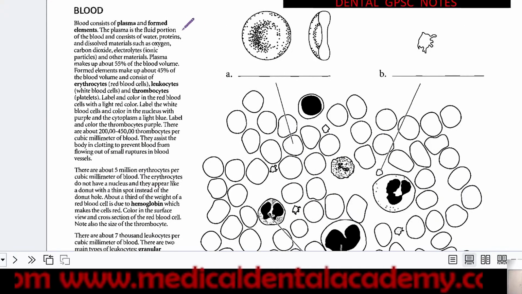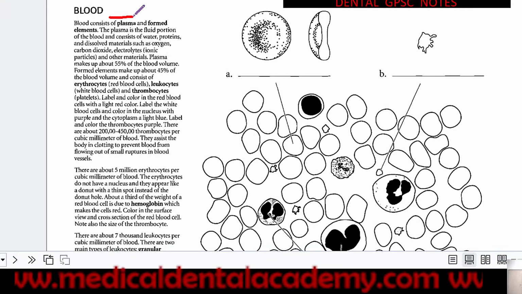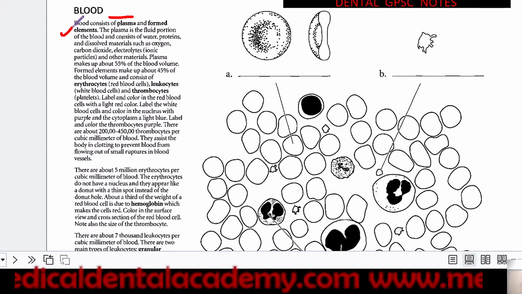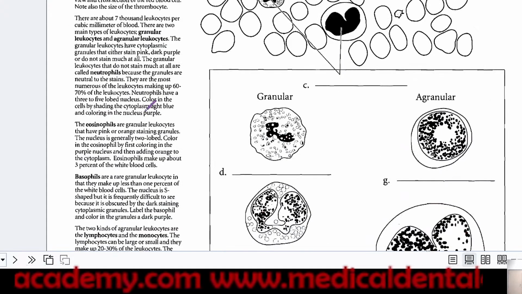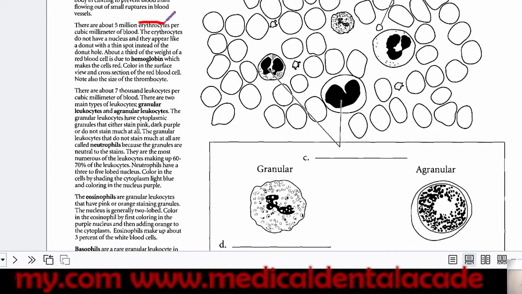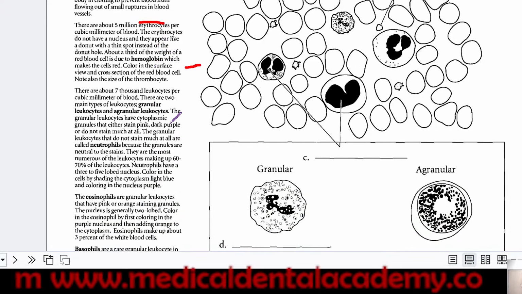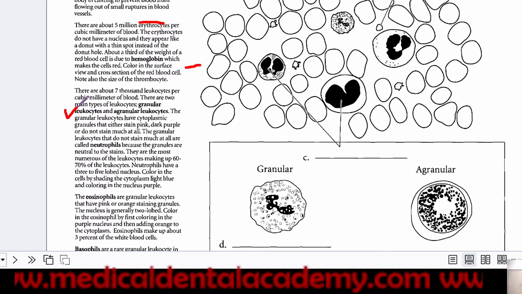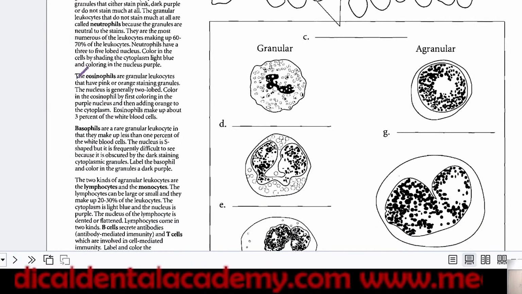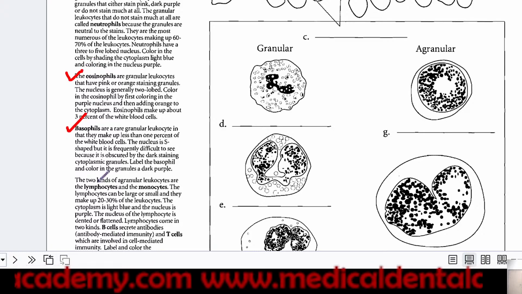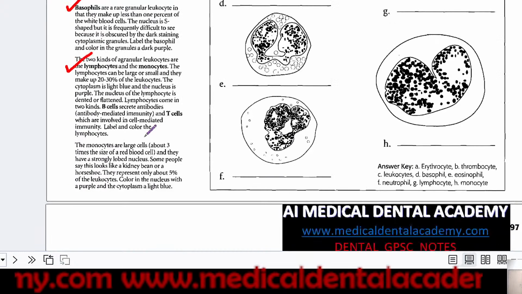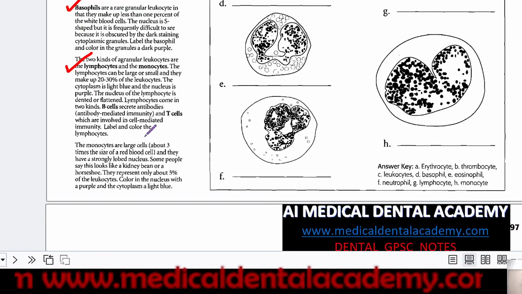Now our blood, so you should know about blood. What does it contain? Plasma and all the cells. Then erythrocytes will be there, RBC. Hemoglobin will be there. Leukocytes, or WBC, will be there. Then eosinophils, basophils, and lymphocytes, which are basically responsible for immunity.